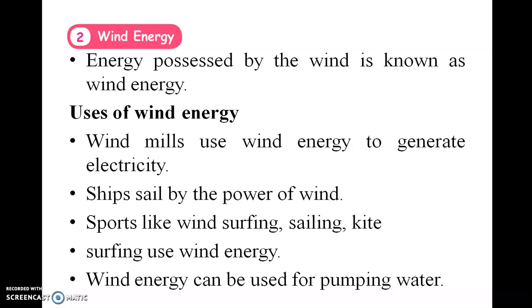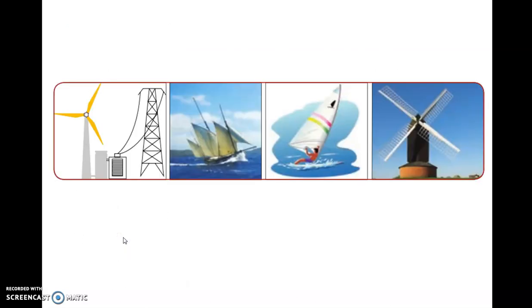Wind energy can be used for pumping water. This is the image of the windmills, sailing ships, etc.